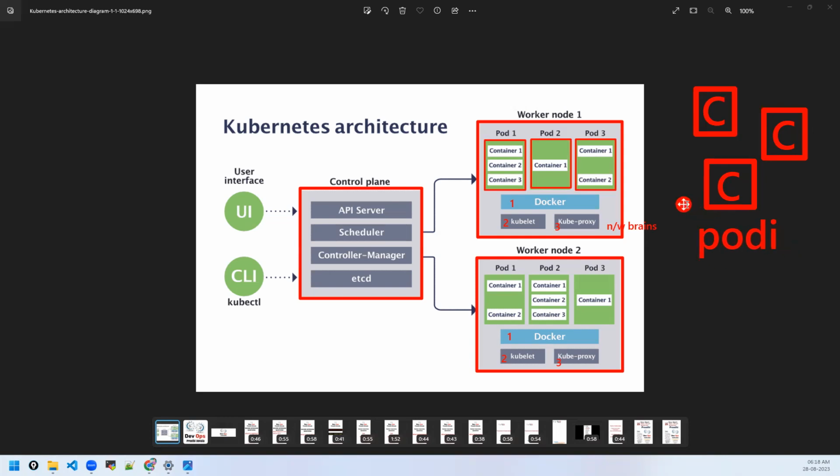If you want to access this container, you use the pod IP and some port number. This pod works like a wrapper for the container. It is like a home for the container to live. Always, containers would be wrapped around a layer called pod.